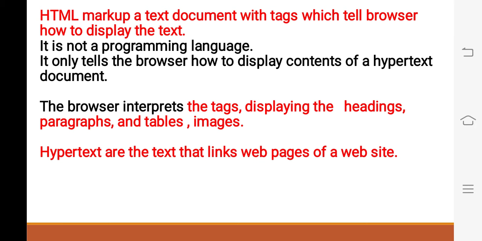And browser interprets the tags that are used in the HTML document and displays the headings, paragraphs, tables, images according to the tags. Hypertext is what? Hypertext is a text that links the web pages of a website.